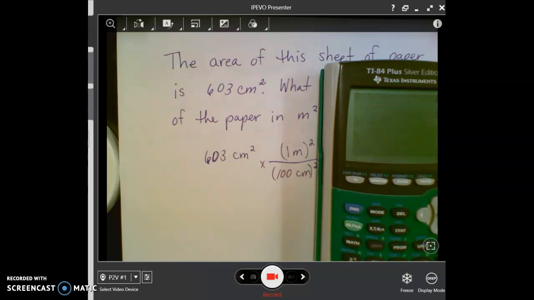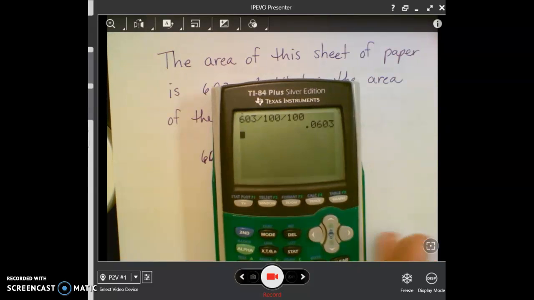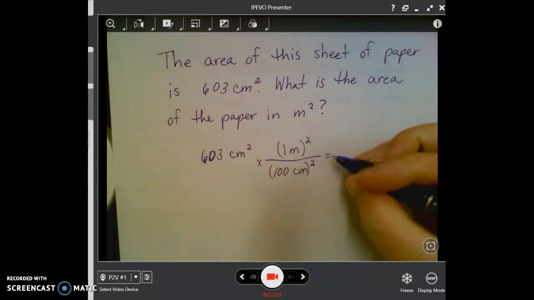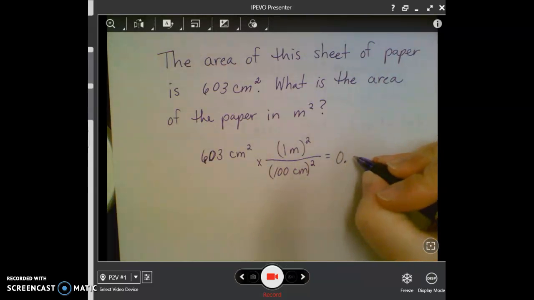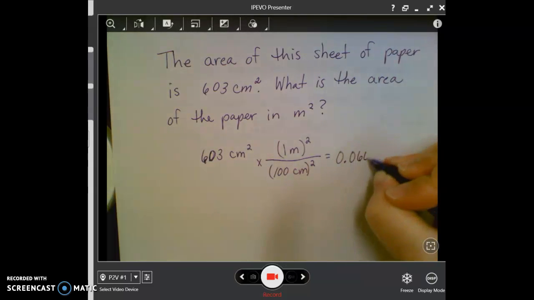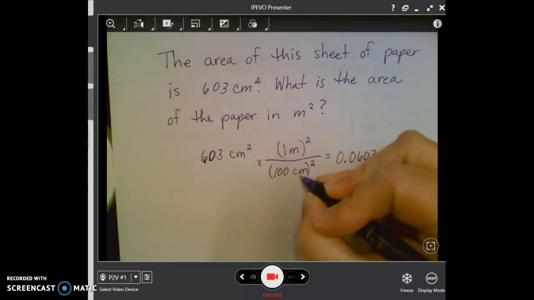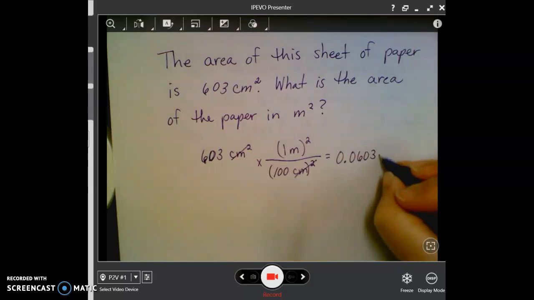So you could probably do this in your head, but 603 divided by 100 divided by 100. Your calculator is going to give you an answer of 0.0603. And now, again, centimeters squared have canceled.